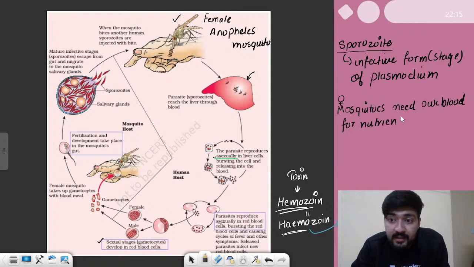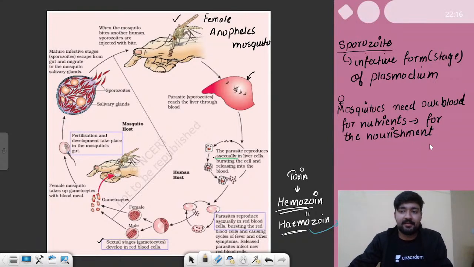And why do they need these nutrients? For the nourishment of their eggs. So in order to nourish their eggs, the female Anopheles bites us for our blood.